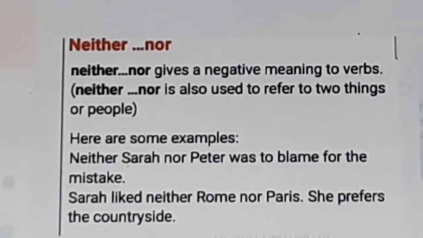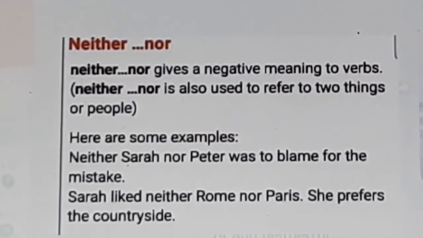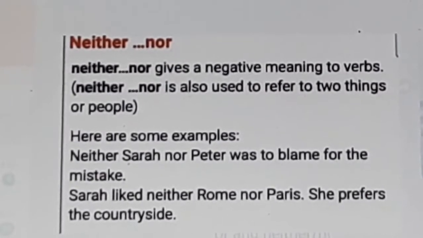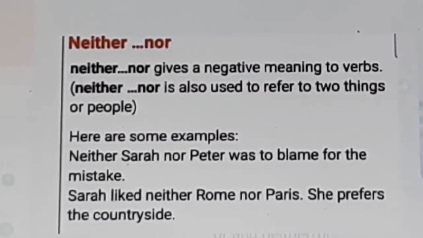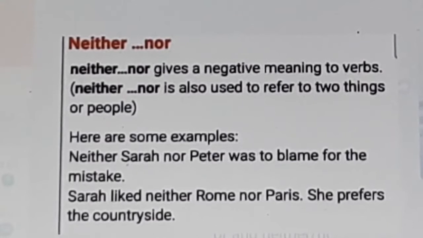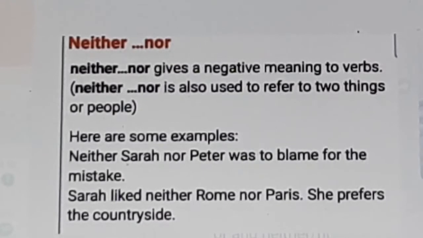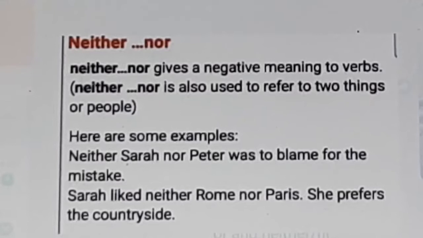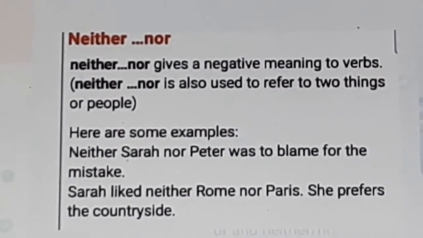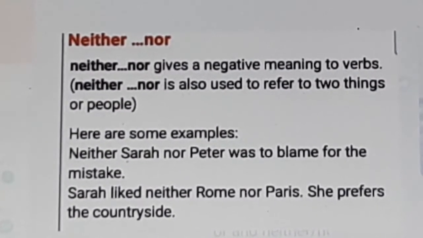Neither nor. Neither nor gives a negative meaning to verbs. Neither nor is also used to refer to two things or two people. Example: neither Sarah nor Peter was to blame for the mistake. In negative sense, okay? Neither Sarah nor Peter was to blame for the mistake.